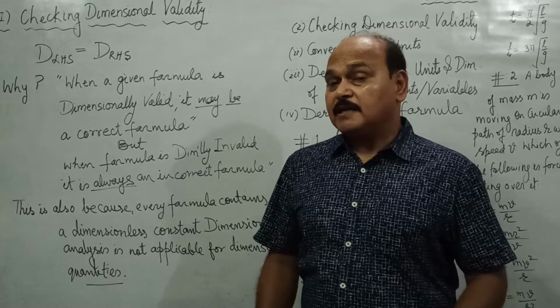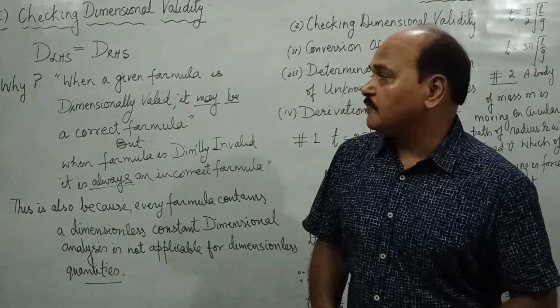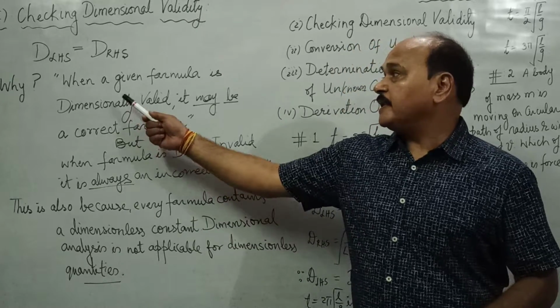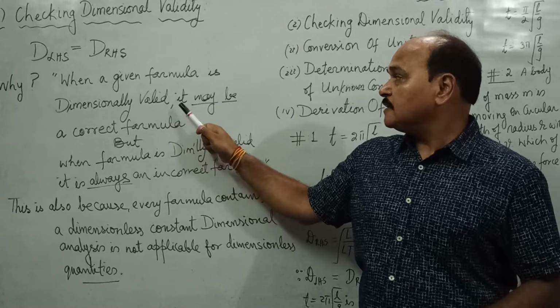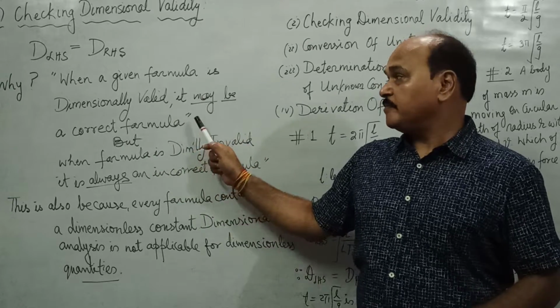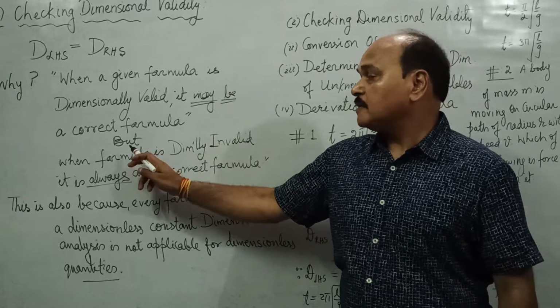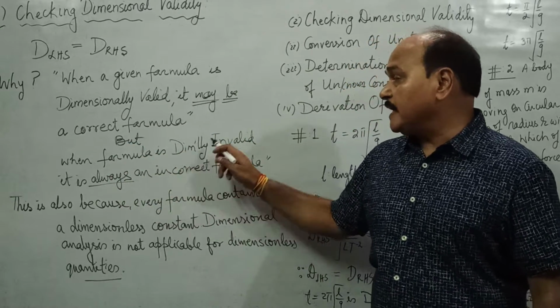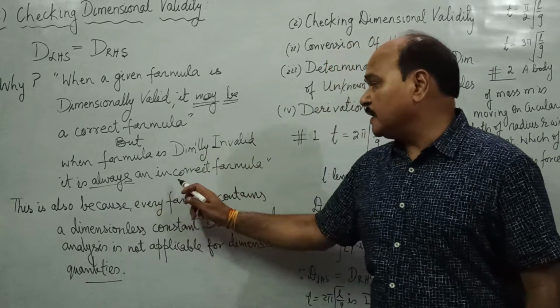Why do we check dimensional correctness of the formula? Well, the straightforward answer is when a given formula is dimensionally valid, it may be a correct formula. But when formula is dimensionally invalid, it is always an incorrect formula.